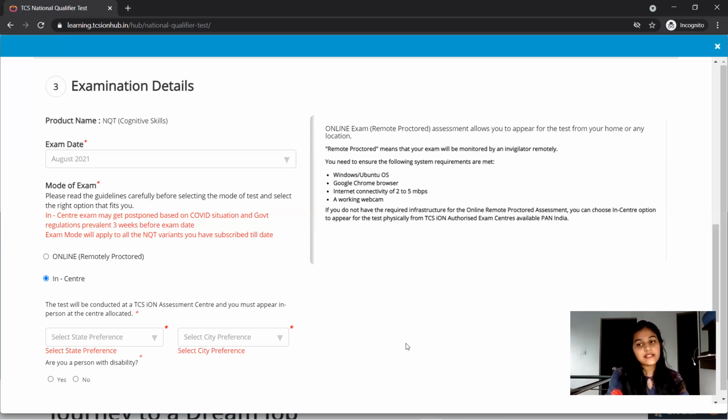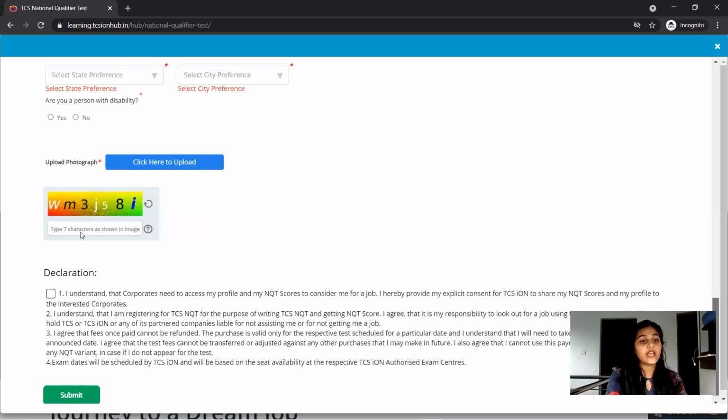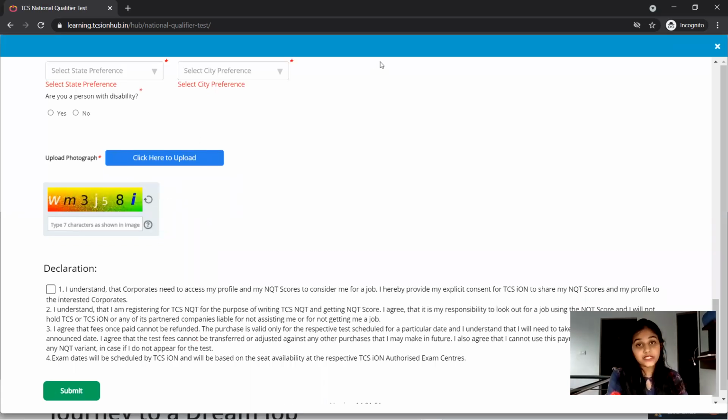Okay, so this is about the examination details. After that, you can submit here. You can upload your photo. You have to go for this captcha and accept the terms and conditions. After that, you can submit. Okay, so this is the first step. You have to fill in your personal details and get started.